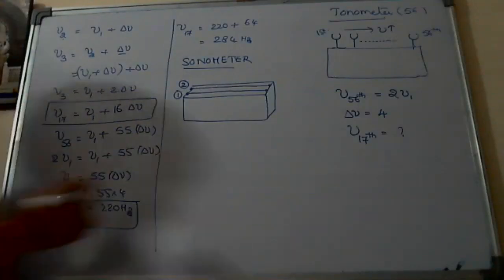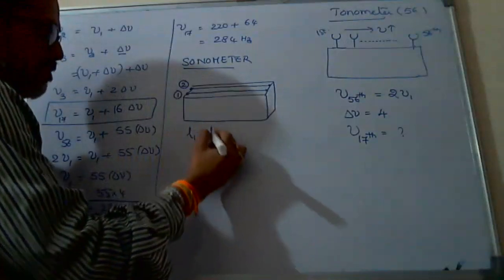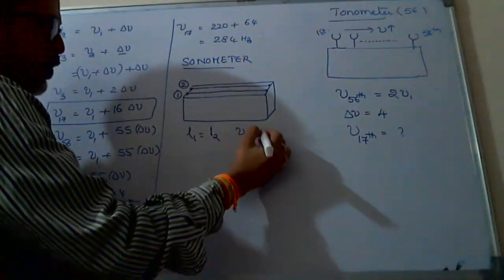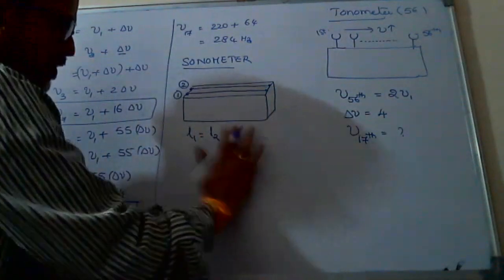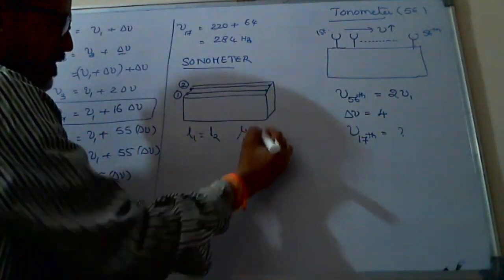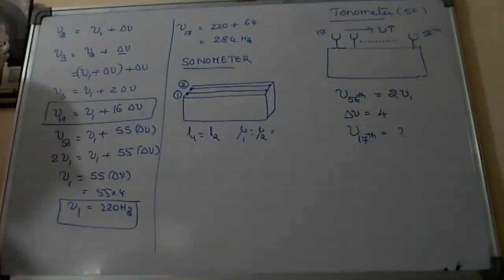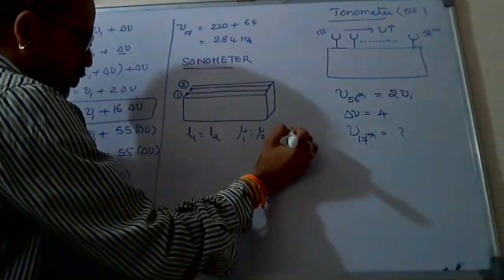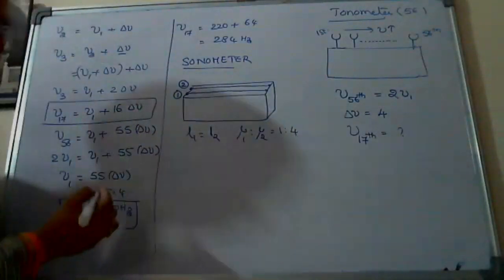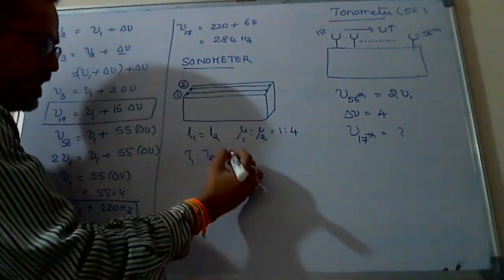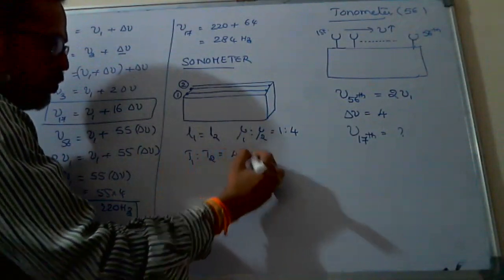He said both have the same length, but the ratio of their linear mass densities is given as 1:4. And the tensions ratio T1 is to T2 is given as 4:1.